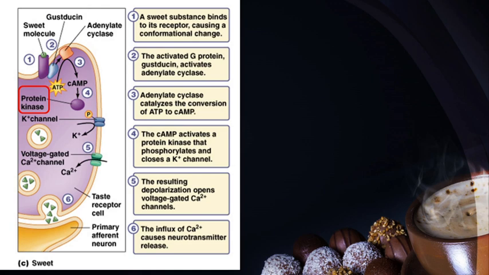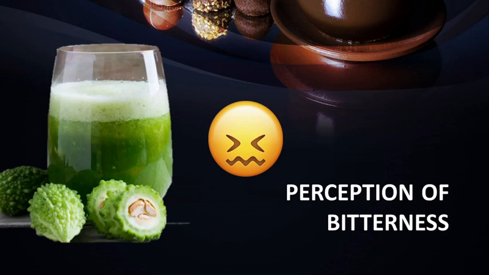The protein kinase then closes the potassium ion channels and this results in a change in the electrical potential of the cell, causing the voltage gated calcium channels to open. The resulting influx of calcium ions depolarizes the cell and the cell releases neurotransmitters. The gustatory neurons then fire action potentials which are then carried to the brain. Now let us see the perception of bitterness.